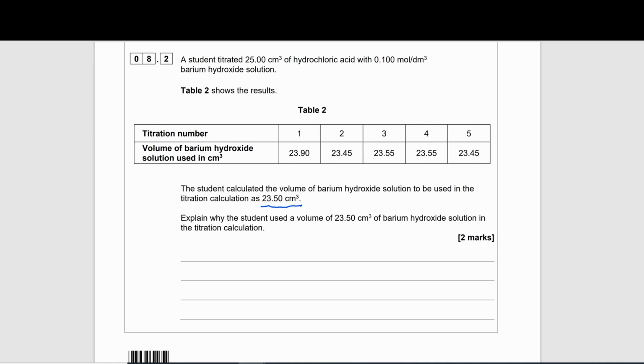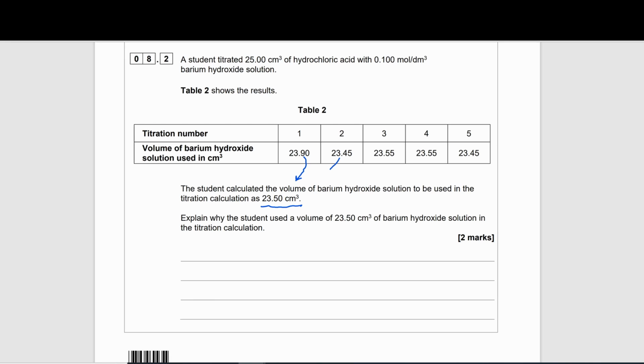First titration number is 23.9. Now in titration, you can see that the precision of the values is quite high. So what we can do is compare this 23.9 to 23.5. And in the case of it, it is a fair distance away. Let's compare the rest though, just to check.